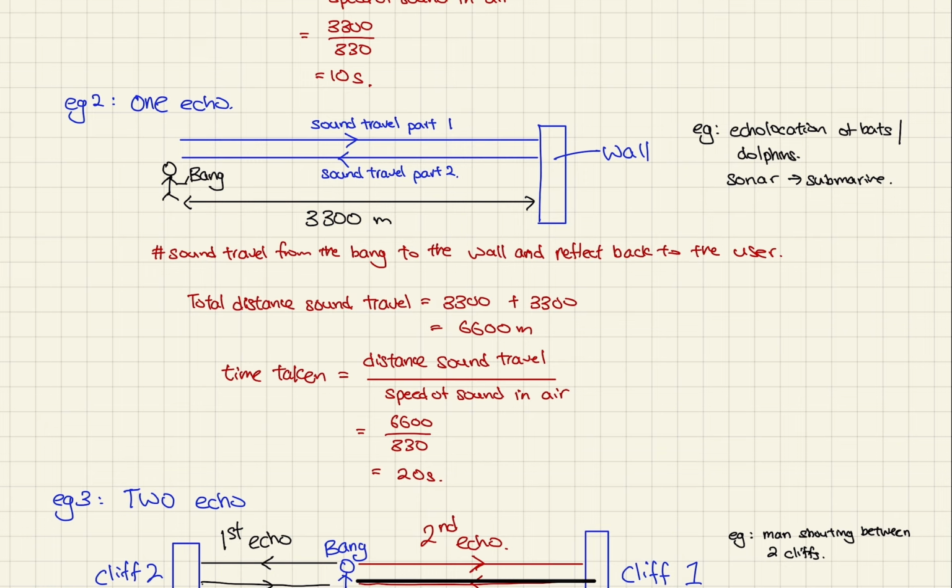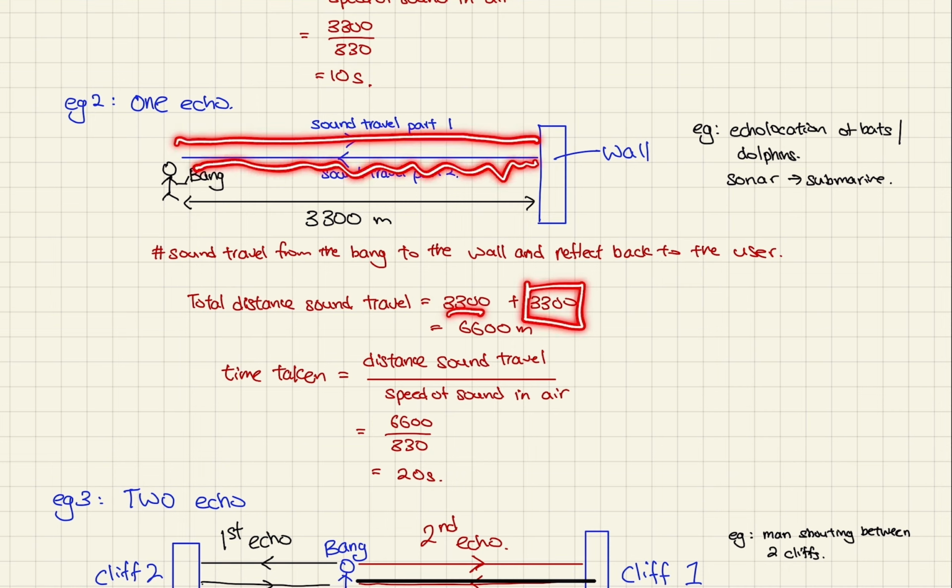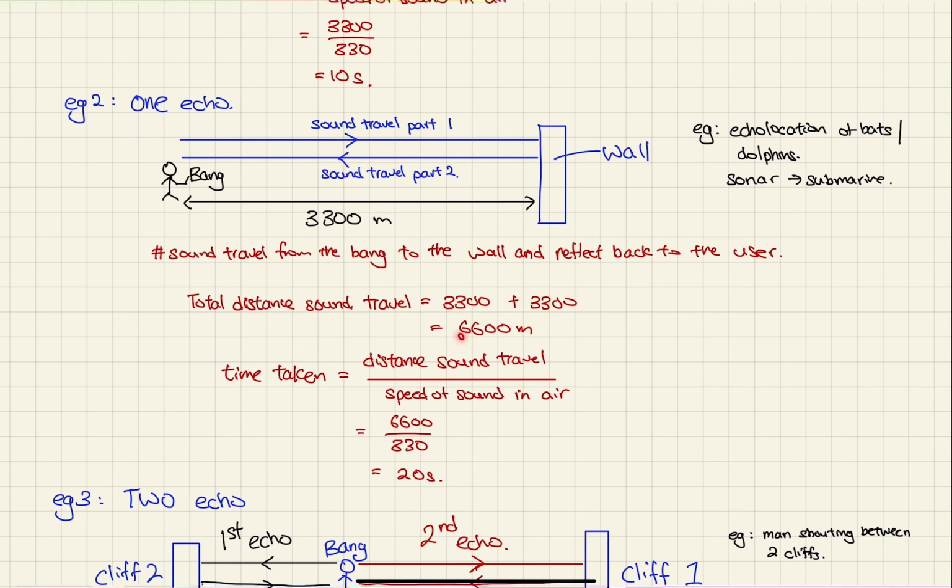So you just need to know that the sound travels from the bang to the wall and then reflects back to the user. The total distance that the sound travels: this 3,300 is for the sound traveling this way, and this 3,300 is for this sound traveling back this way. So the total distance is 6,600 meters. Time taken, as usual, is distance over speed, which gives you 20 seconds.